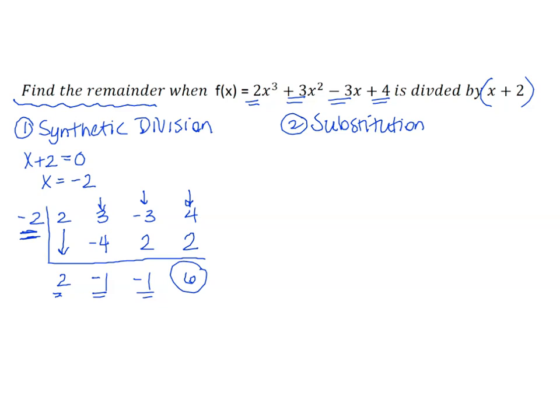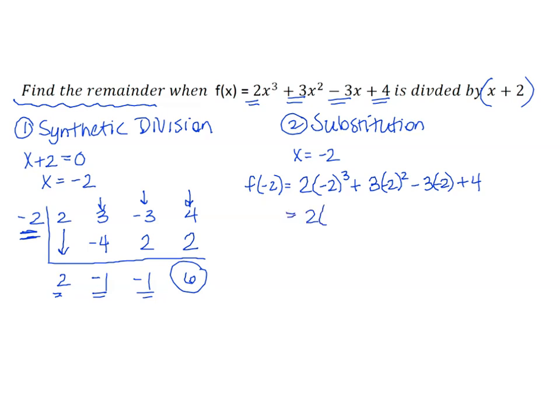So now we can get the same answer by doing substitution. I'm going to substitute negative 2 into my function. So I'm going to have f of negative 2 equals 2 times negative 2 cubed plus 3 times negative 2 squared minus 3 times negative 2 plus 4.